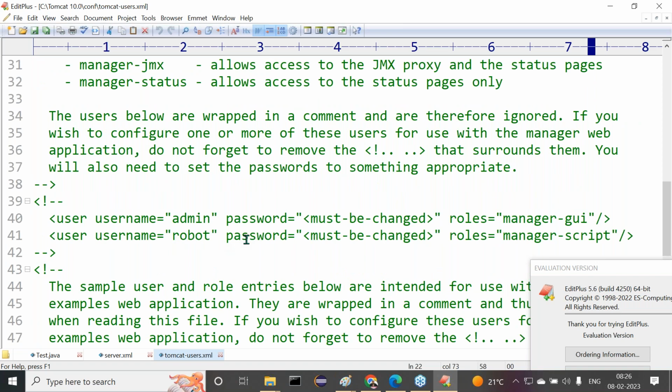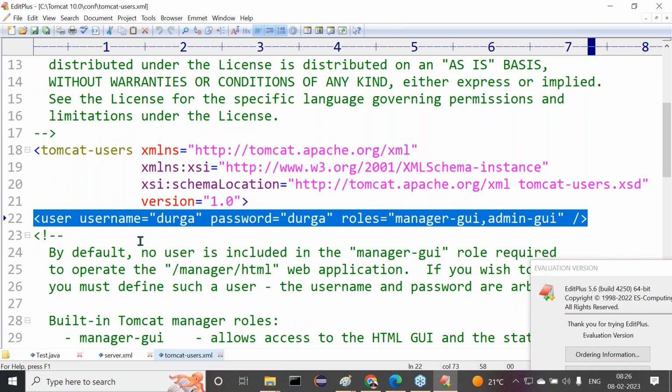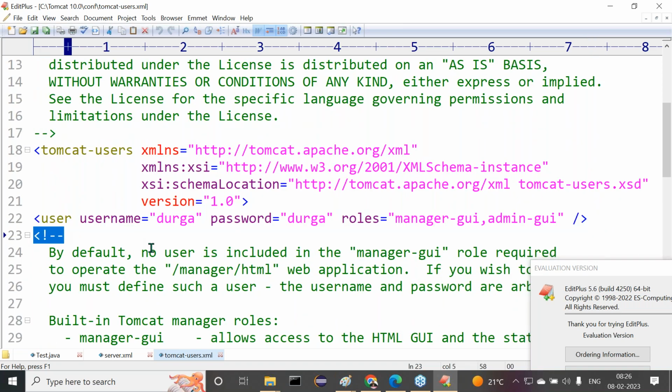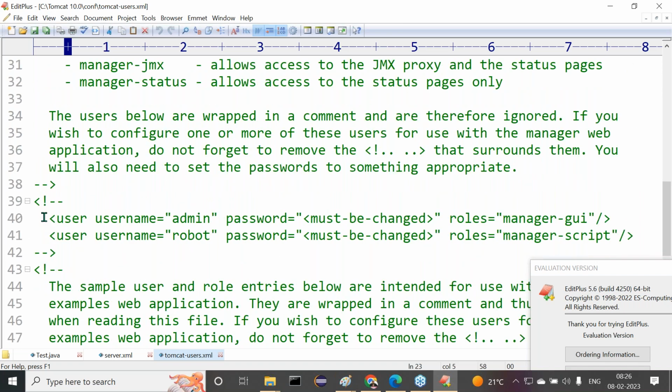Okay, sir. Then copy this and keep it outside of the comment. These are XML comments actually. Outside of the comment, we have to keep it. Username Durga, password is Durga, and roles are what we provided here. As it is, we can provide this. Already the tag is available inside the comment. Now just copy this and keep it outside of the comment. There we can change the data. What data do we want to change here?